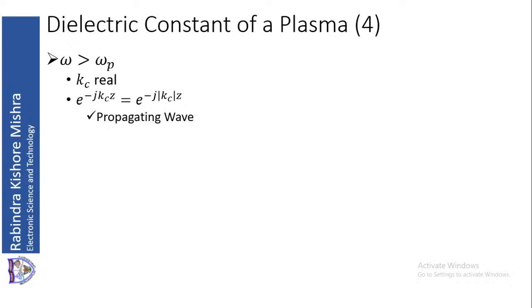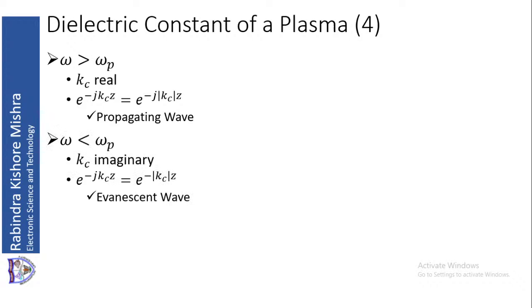But if it is not real, which is the case when omega is less than omega p, Kc is imaginary. So if Kc is imaginary, Kc will be j kappa c. So j into j is minus 1. That will give us exponential minus kappa c g, which is an attenuating wave or evanescent wave. It is not a propagating wave.